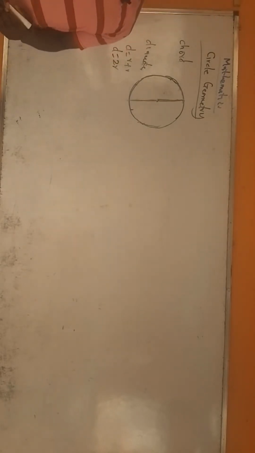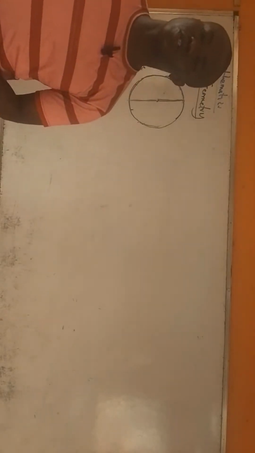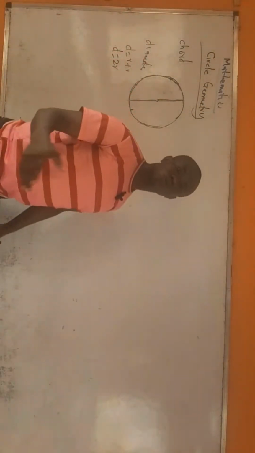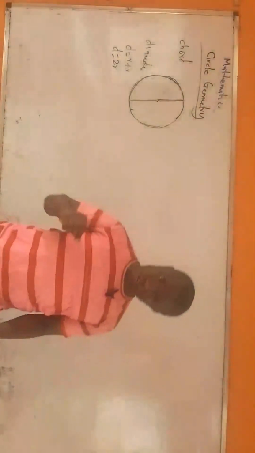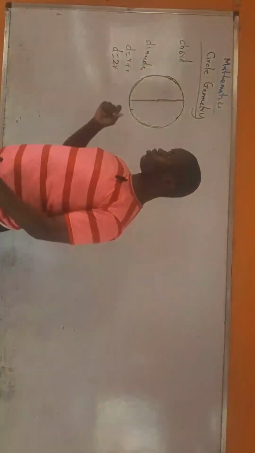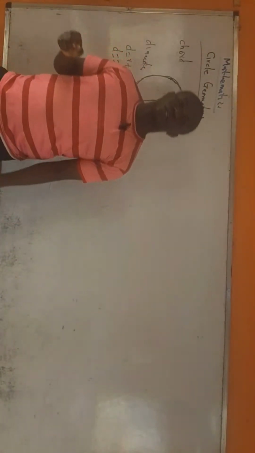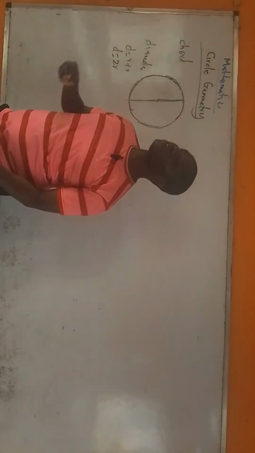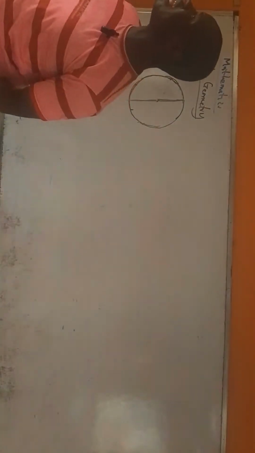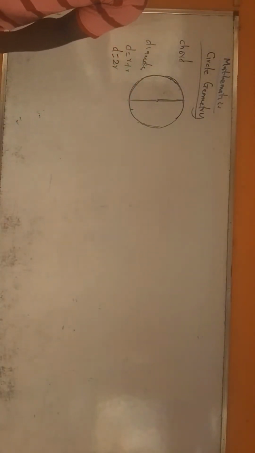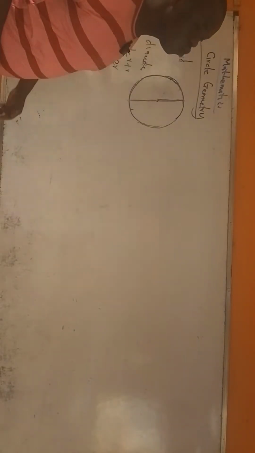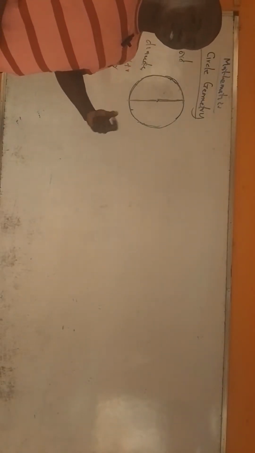All right, 2 times r will give us what radius. So if the diameter of a circle is 10 centimeters, the radius will be what? 5 centimeters. If the diameter of a circle is 7 centimeters, the radius will be 3.5 centimeters. If the radius of a circle is 16 centimeters, that means the diameter will be 32 centimeters. So the diameter is always twice the radius.